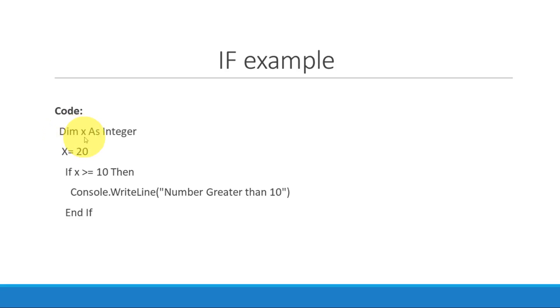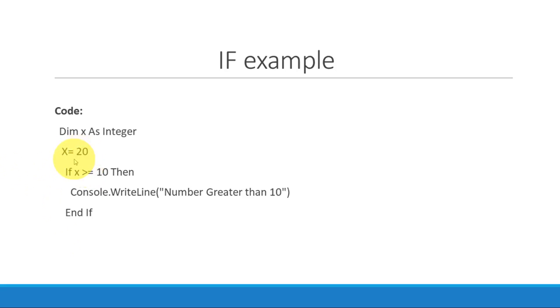Then x is the variable name, which we have declared as an integer data type. Now x is assigned a value of 20. If x is greater than or equal to 10, then these statements will get executed. And If is always closed by End If.